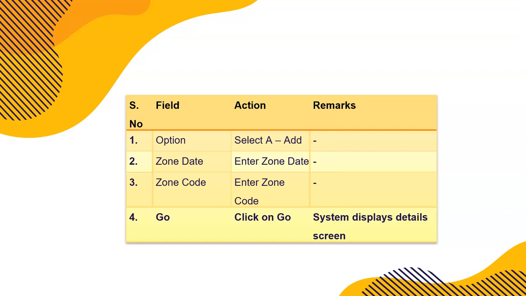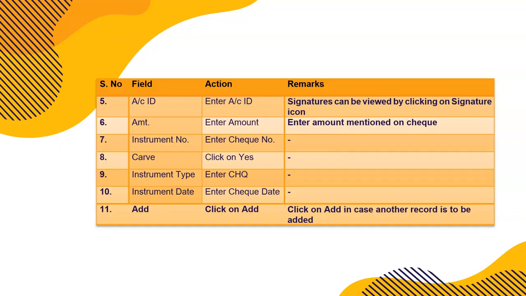You don't have to submit. Remember this. The zone date will be today's date. The zone code will automatically populate here on searcher also. Click on go. This screen appears here. Add zone code, right? Click on go here.